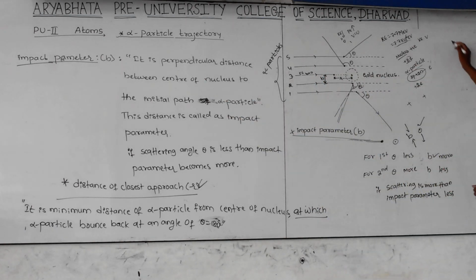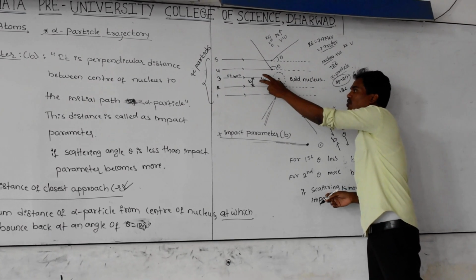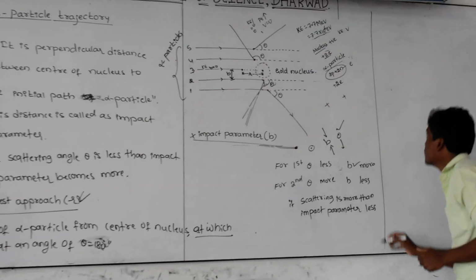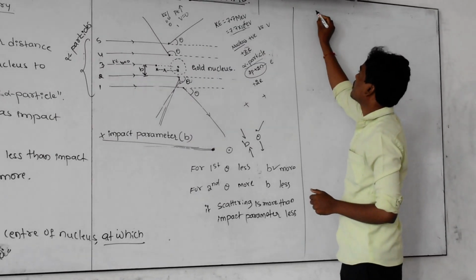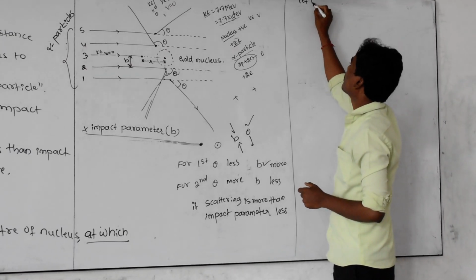And next, here I used a gold nucleus. Is it possible to find the R value for the gold nucleus? Yes, it is possible. How to find that? Calculation of distance of closest approach.